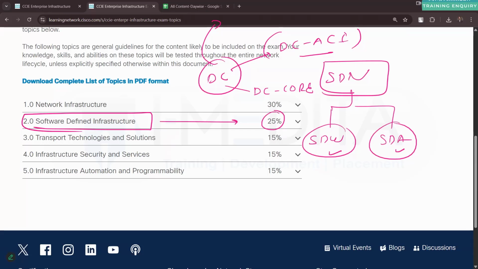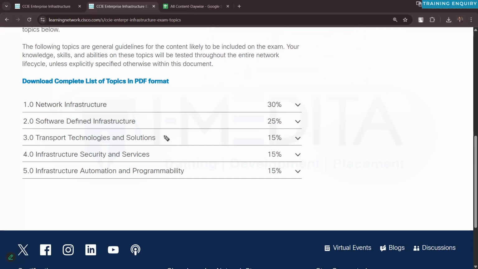Now, in order to complete all this content, you will have to refer to multiple books. By the way, I will be very honest, there is no official book for the enterprise infrastructure. There's no official study guide. In older versions like routing and switching, we used to have the routing and switching version 5, volume 1, volume 2 books. Previously, we used to have TCP/IP volume 1, volume 2. Those books were there. But for the enterprise infrastructure, there is no official book, unfortunately.